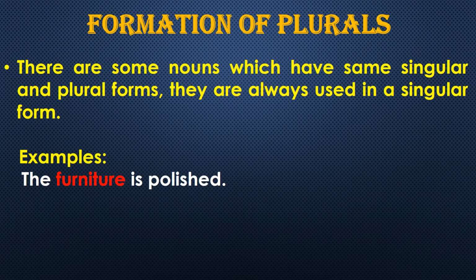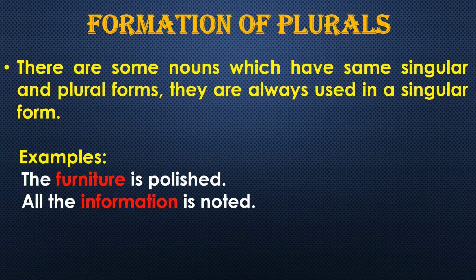The furniture is polished. Okay. Here we are using the furniture word as singular, right? Furniture, as you know, is not only one table or one chair. Furniture means anything. Any table, chair, bed, almirah, everything comes under furniture, right? So the furniture is polished. As you can see that is written over here, that means we are taking it as singular. Okay, so the furniture is polished, all the information is noted.